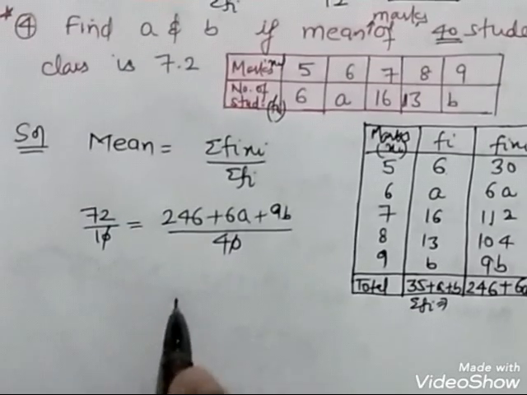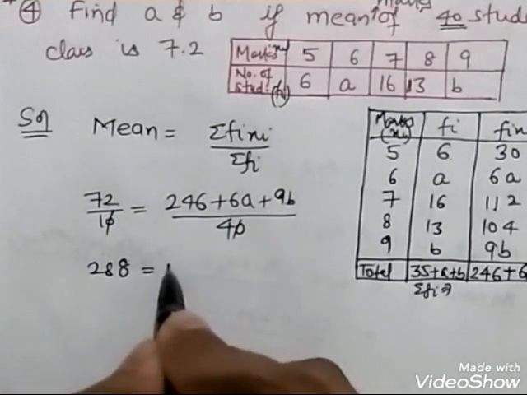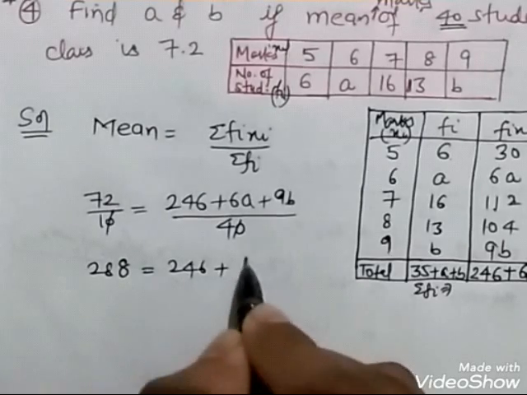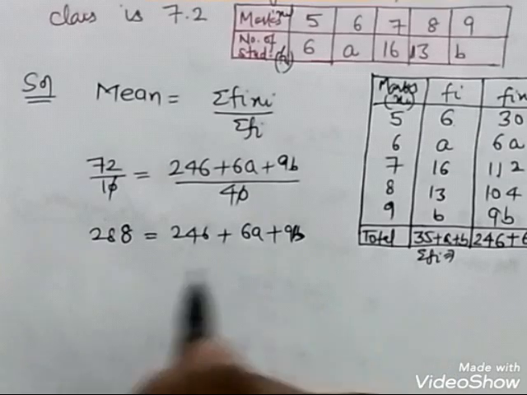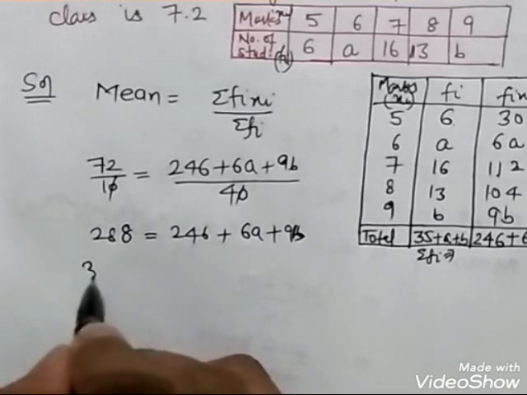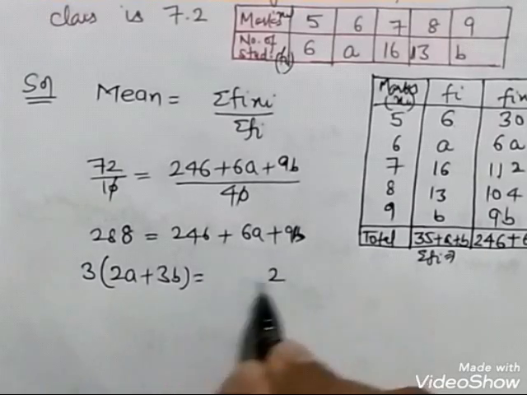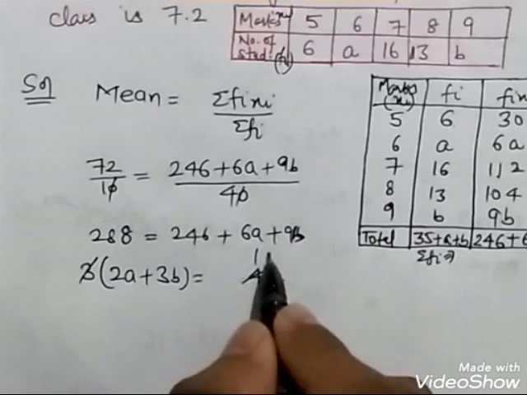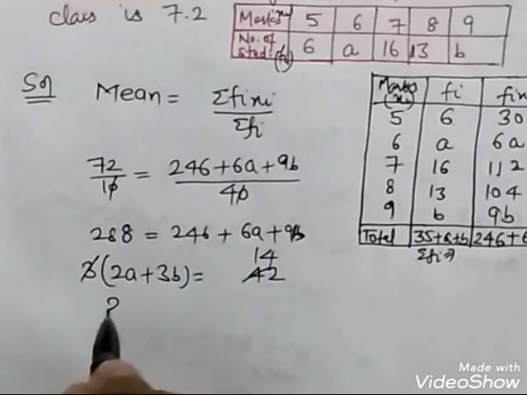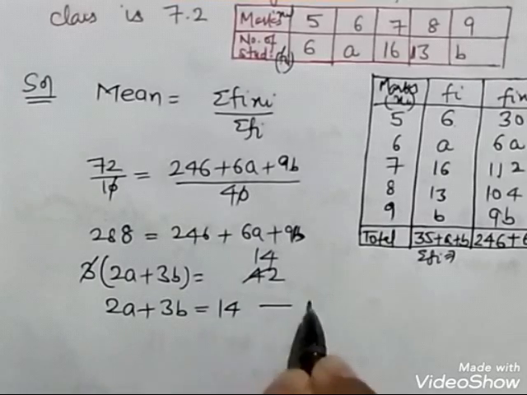Just cut it out. 4 2s are 8, 7 4s are 28, equal to 246 plus 6A plus 9B. Okay. Then in 6A plus 9B, take 3 common. So 2A plus 3B is equal to 42 divided by 3, which is 14. 2A plus 3B is equal to 14. Equation number 1.